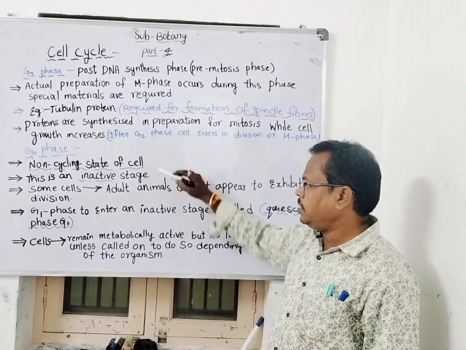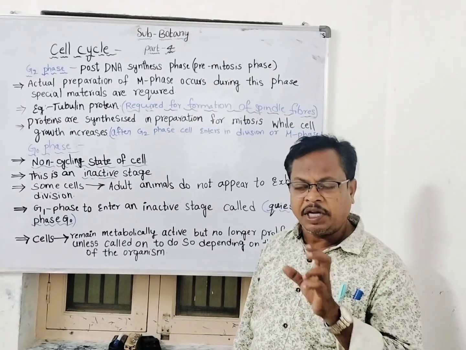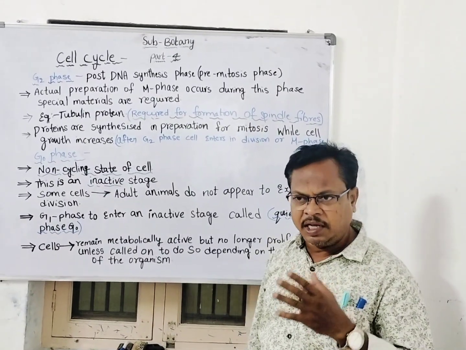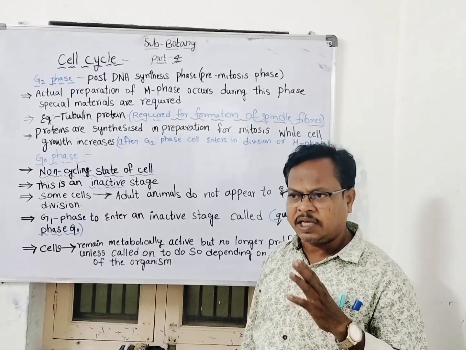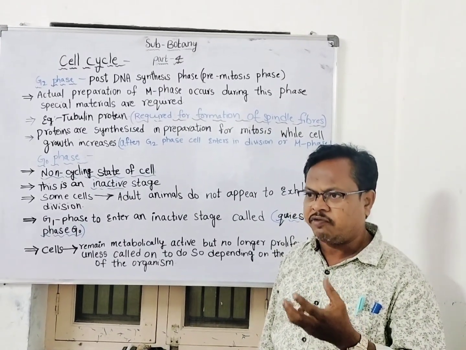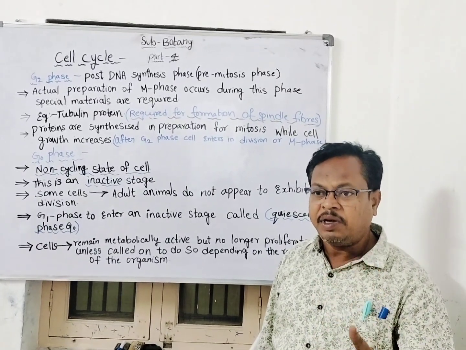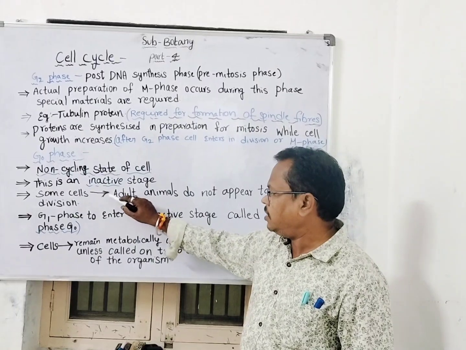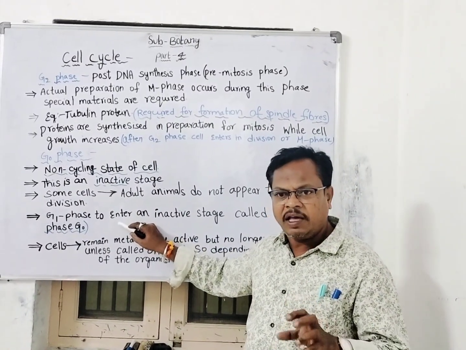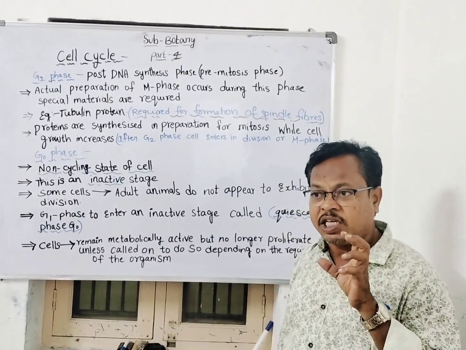But there are some cells which do not undergo cell division, yet are kept metabolically active. For example, when there is tissue damage, cell repair, or cell death, there is a rapid need for new cells. To fulfill such emergency conditions, some cells will enter a quiescent stage called the G0 phase. In this stage the cells are metabolically active, but there is no cell division.